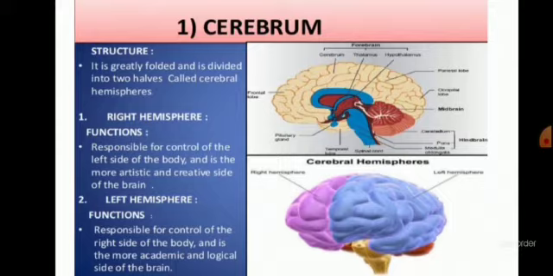Cerebrum is the control center of all the sensory actions, like it is controlling sight, speech, smell, taste, etc., and it is also concerned with the learning, thinking, and intelligence. So we can say that learning, thinking, intelligence, memory, all of these things are concerned with the cerebrum. All these functions are performed with the cerebrum.